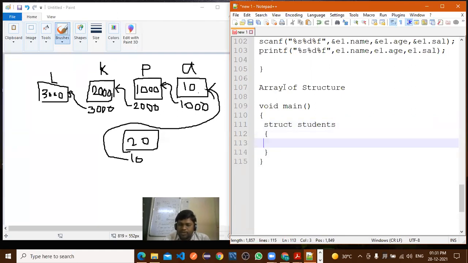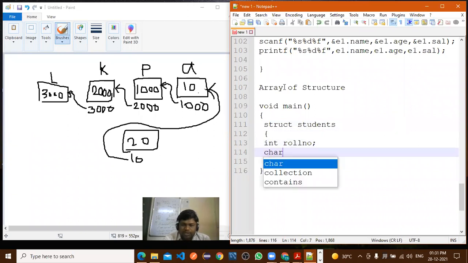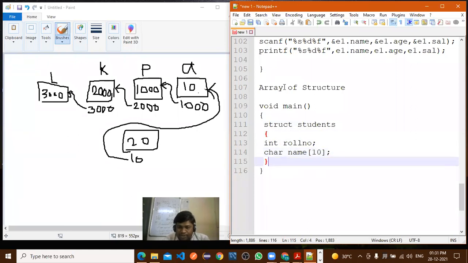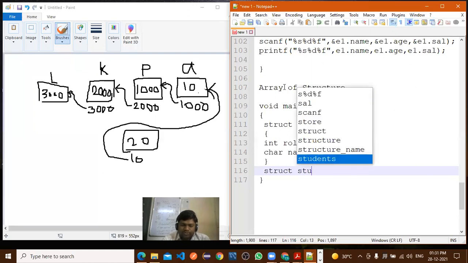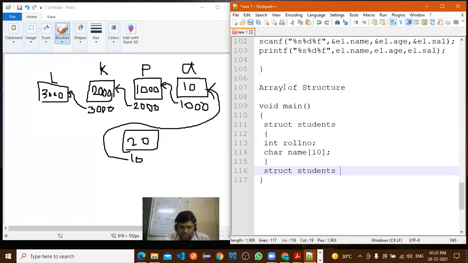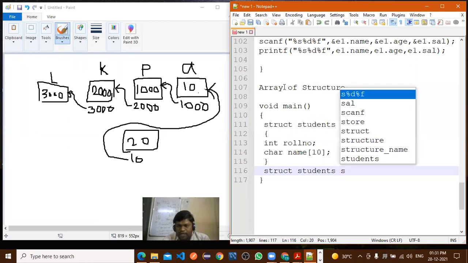How many variables do we require here? In student, first, obviously, what is the first variable? Roll number. After that, the next one is char name. After that, these two we will take only, that's it. We'll write here struct student, one variable. So here we want to use an array.